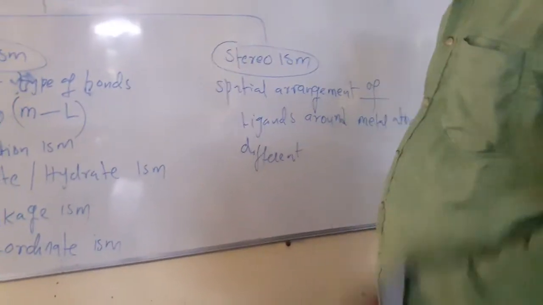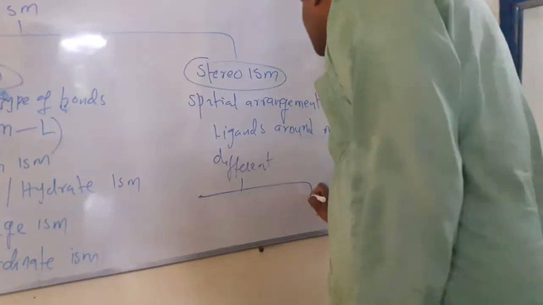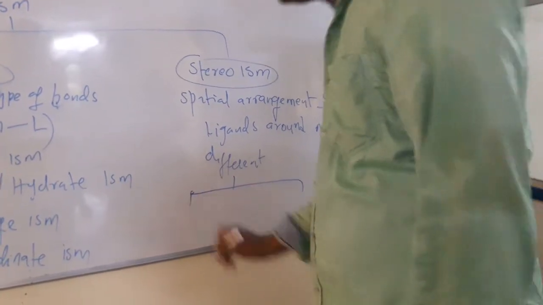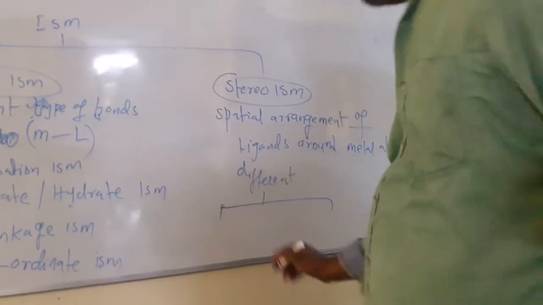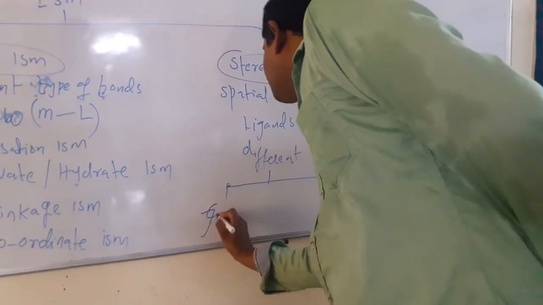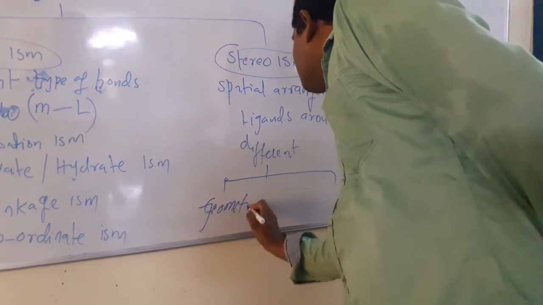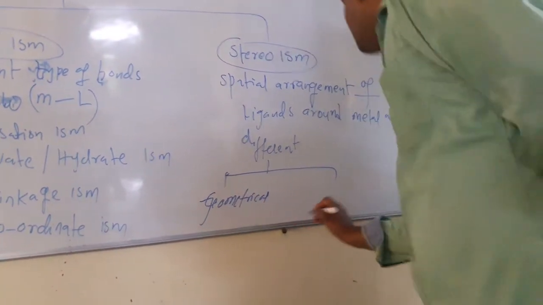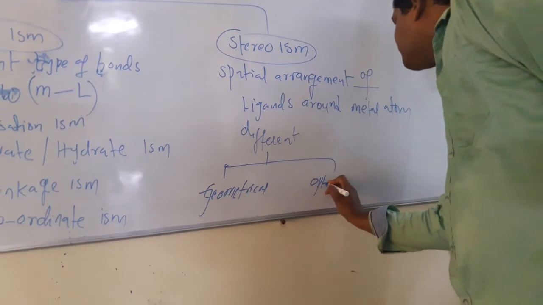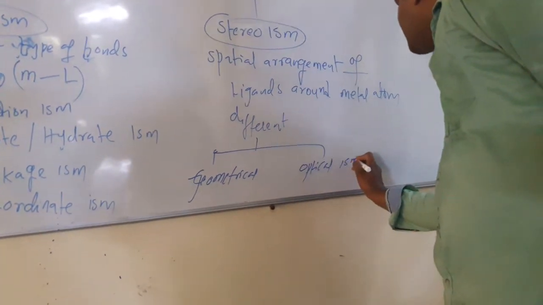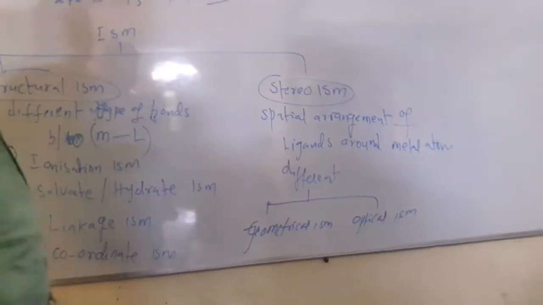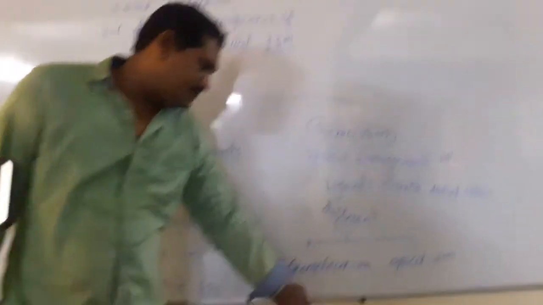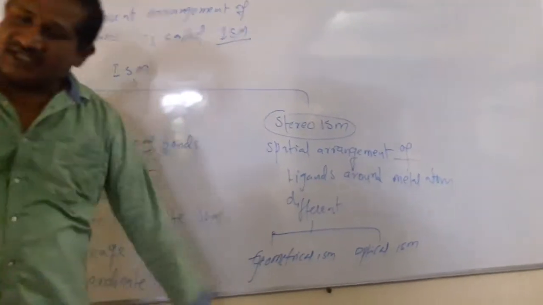Similarly, stereoisomerism is also classified into two types: geometrical isomerism and optical isomerism.